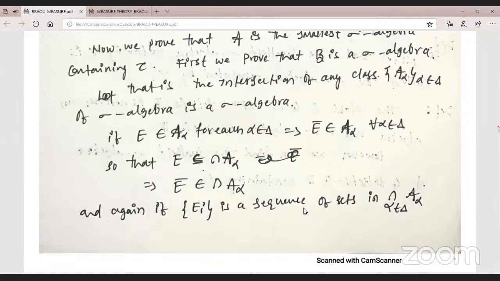X is the intersection of the class of sigma algebraic sets, and B1 is a sigma algebraic set, and B1 is contained in C1. Therefore B1 is a member of the class whose intersection is B. So B1 is a superset of B only. Hence the theorem. I will send this PDF again.